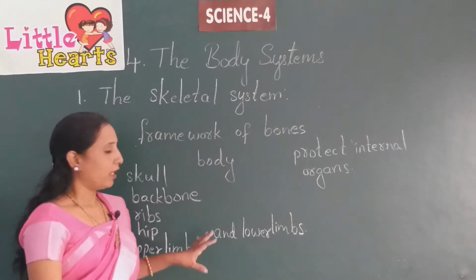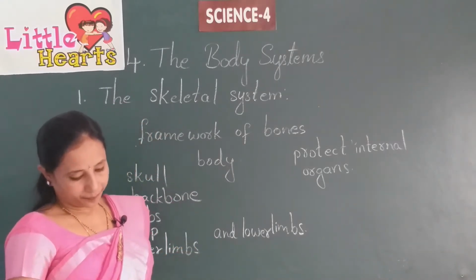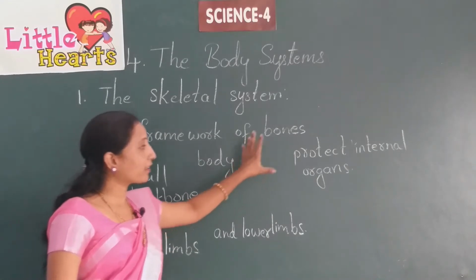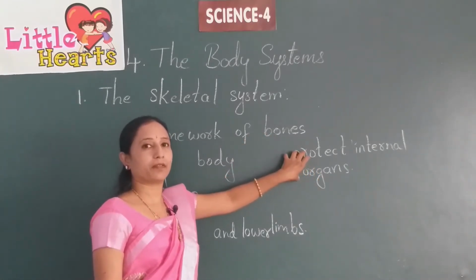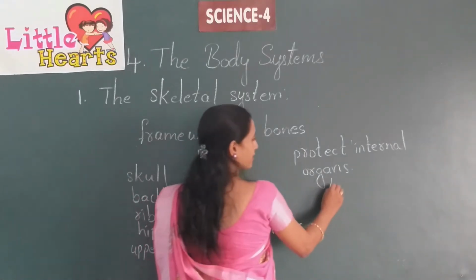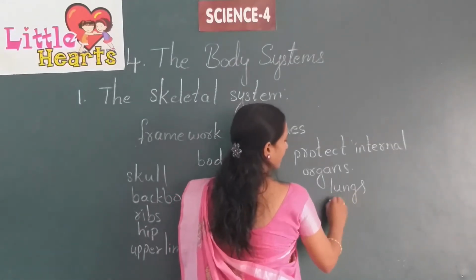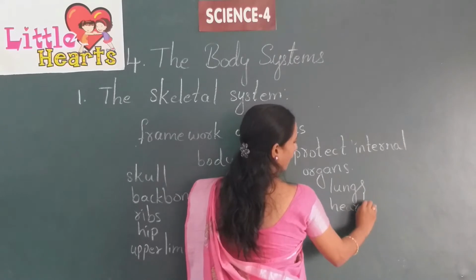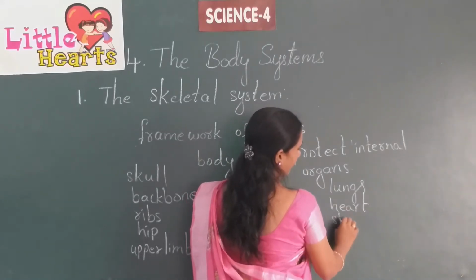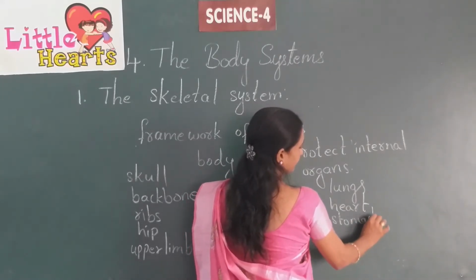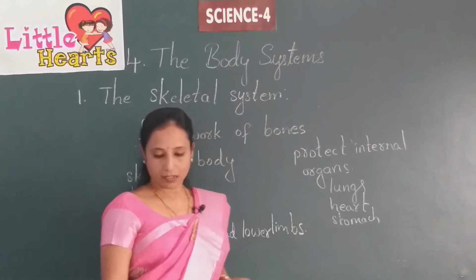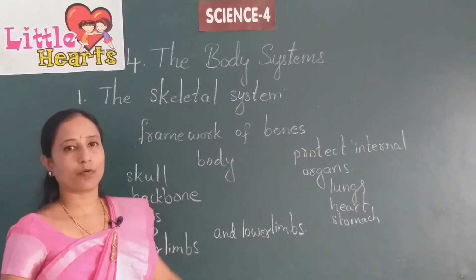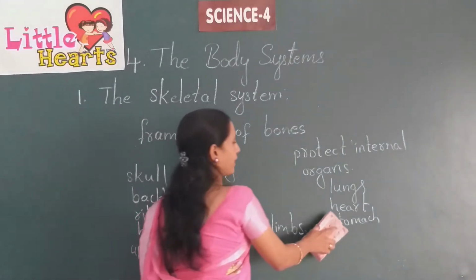What are the internal organs which the skeleton is protecting? Lungs, heart, and stomach etc. Stomach is a little bit lower, so we will not consider it.